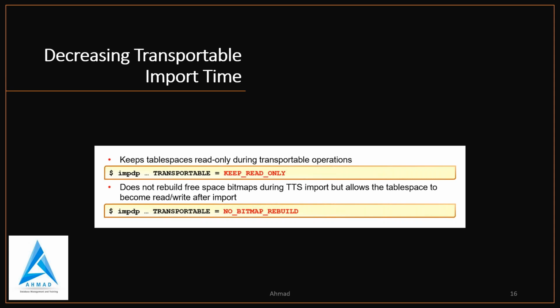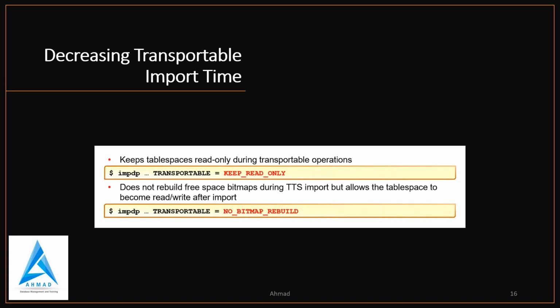If the version of the time zone file of the export database did not match the version of the time zone file for the import database, then all tables with time zone data type in the transportable space would be dropped because they could have incorrect values with the new time zone file. So this was the problem before 12c. And what is the other problem?